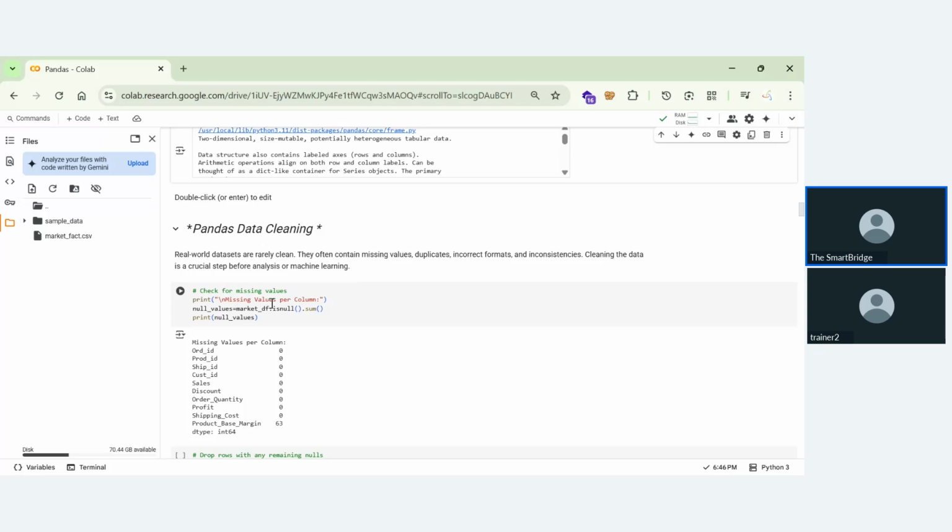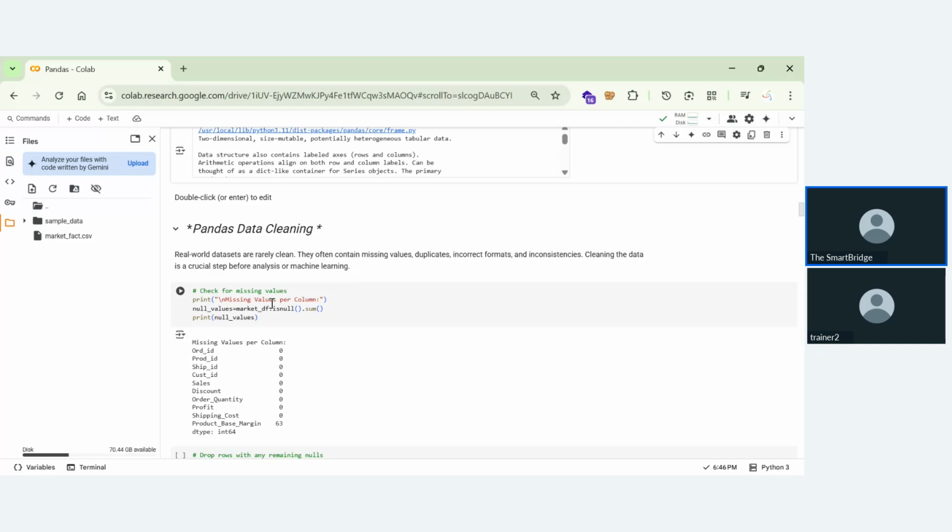So what we need to do is correct the data. That means we need to have the correct data so that we get the correct analysis and also correct prediction and accuracy. Data cleaning is a crucial step in this data project because if your data isn't clean, your analysis and machine learning models won't be accurate. They won't give you the correct answers. Pandas will give you easy ways to tackle these cleaning issues.